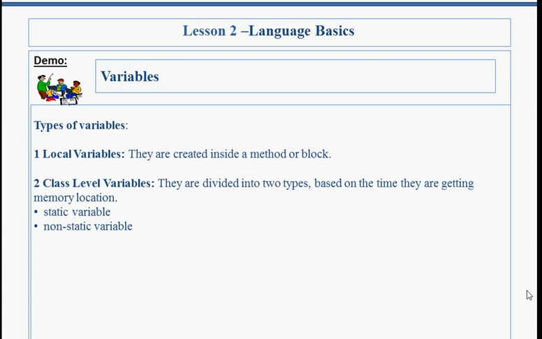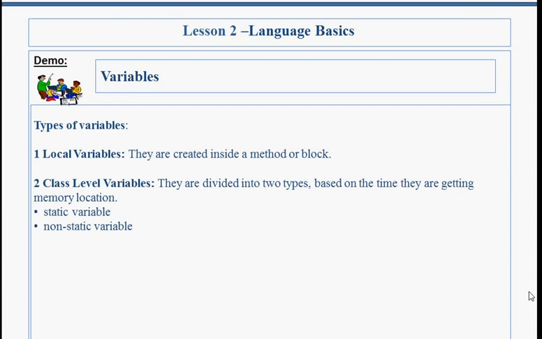Class level variables are divided into static variable and non-static variable. The variables which have a static keyword in their creation are called static variables, else they are called non-static variables. Static variable gets memory location when class is loaded into JVM. They get memory with respect to class name, so they are also called class level variables. Its scope is throughout class. It means whenever class is available, the static variable is available, provided it is public.